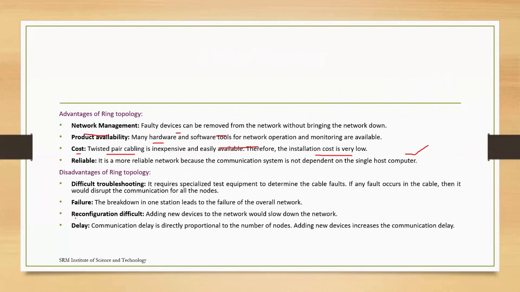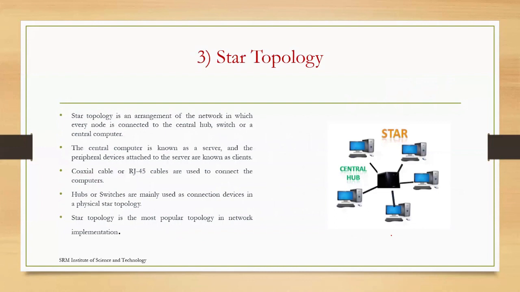because we know how it is transmitting, what is the path of transmitting the message. And what is the disadvantage? Difficult in troubleshooting. Since it is flowing through all the places, if any fault occurs in the cable, then the whole communication will get disrupted, like a bus topology. If one station fails, then a breakdown may occur. Okay, same like bus topology, adding a new device will slow down your process. And the communication delay will be proportional to the number of nodes connected in your system.